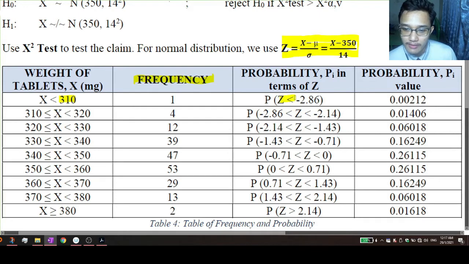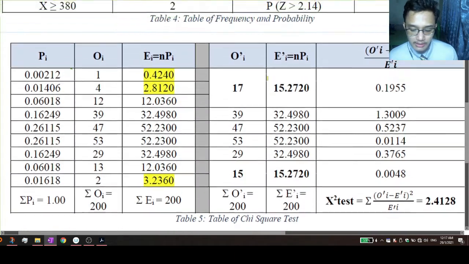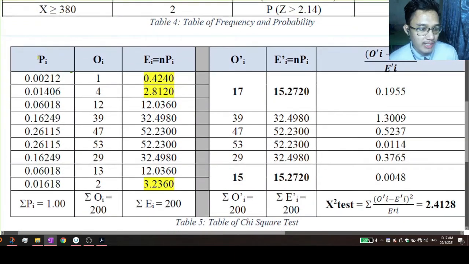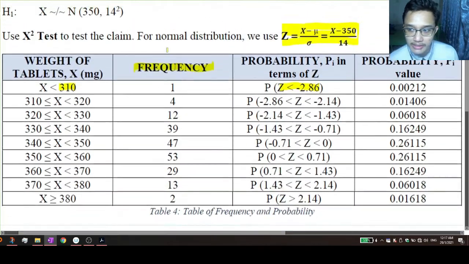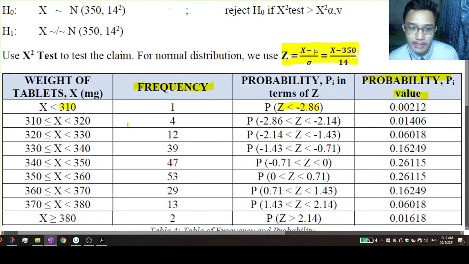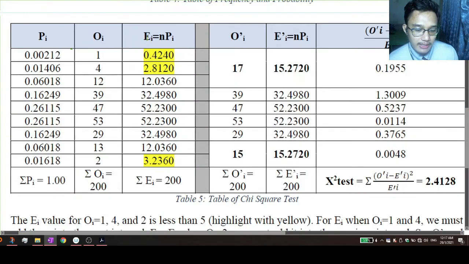So from the Z value, we will get the probability value from the statistical table. Next, for the table of the chi-square test, Pi is the probability that we already calculated here, and Oi is the frequency. Ei is N times the probability, where N is the sample size of 200. So 200 times the probability will get this value.